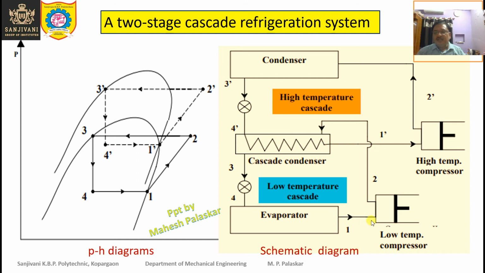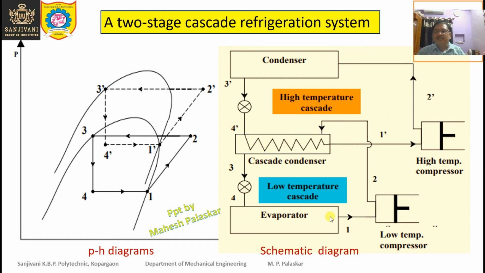Okay, so here this is the low temperature cascade system. The refrigerant used here has a very low boiling point, so we can have a very low evaporator temperature because the refrigerant boils at a very low temperature. So we can get a very low temperature in the evaporator, and this is the low temperature cascade of the total system.